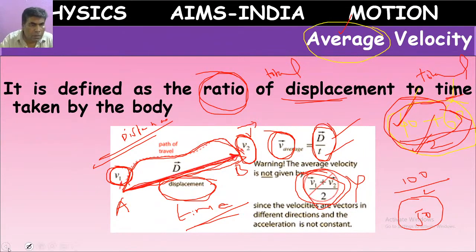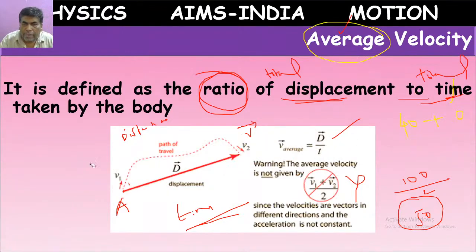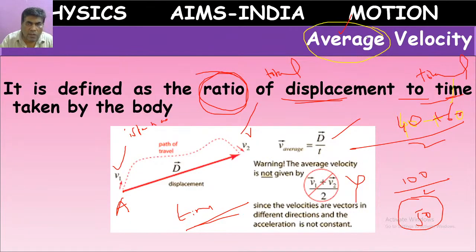Let me repeat once again. Regarding marks, we can write 40 plus 60 by 2, which is 100 by 2, 50. But we cannot add our velocities like that for finding average velocity: v1 bar plus v2 bar by 2. We should not tell like that.